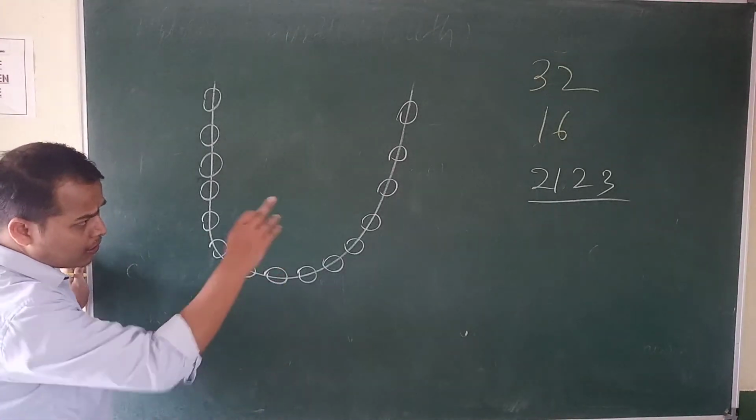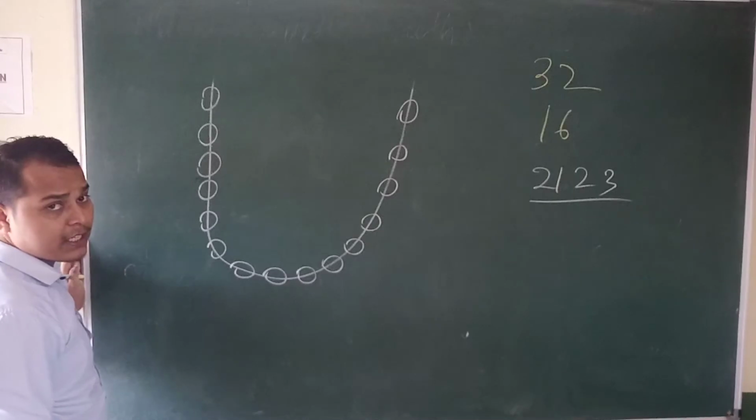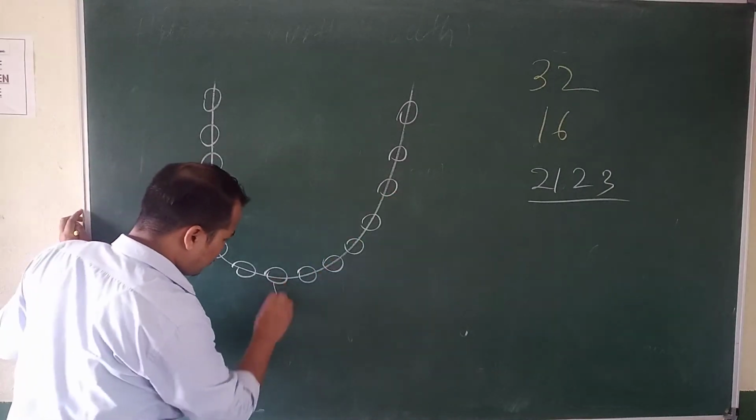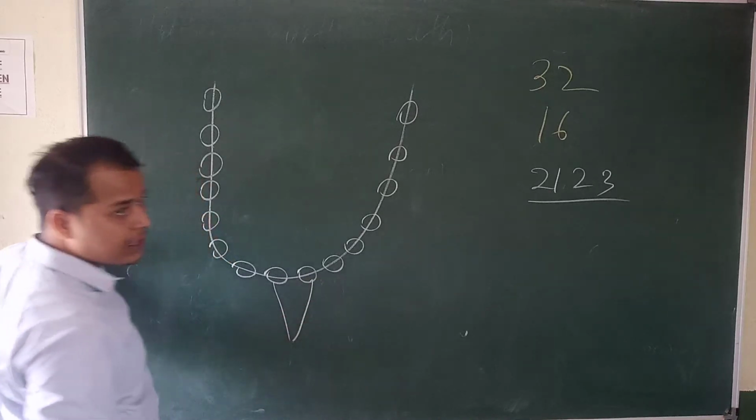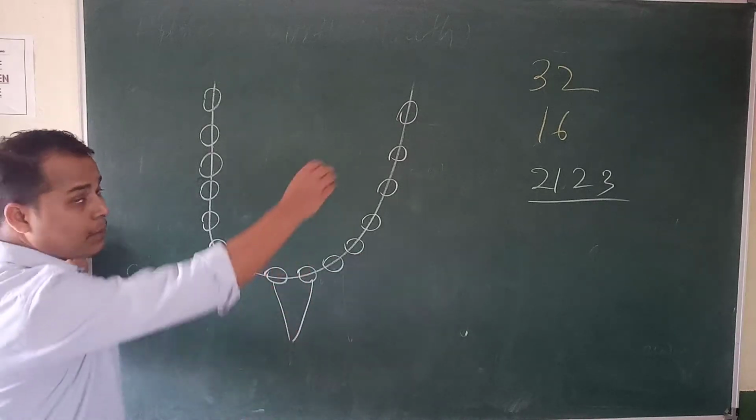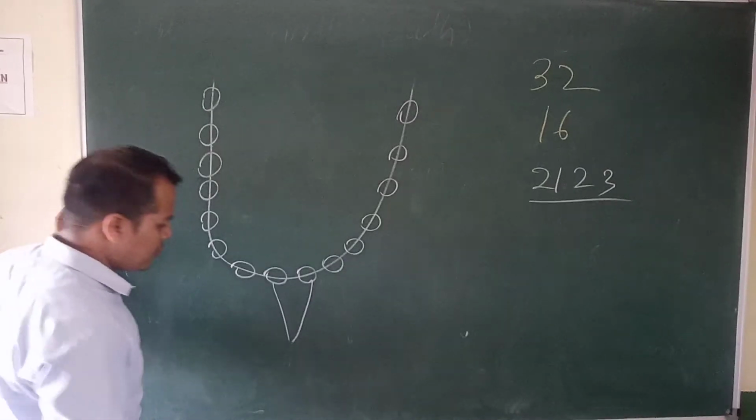So first, how many are there? It is 2. Where are these 2? The first one is incisor.